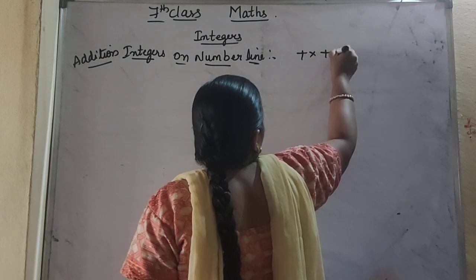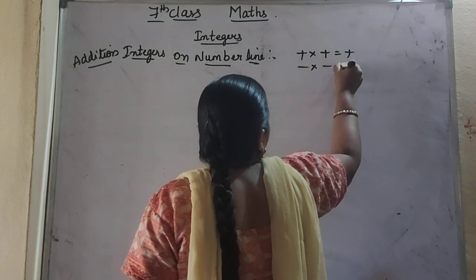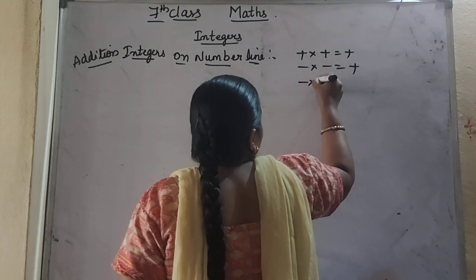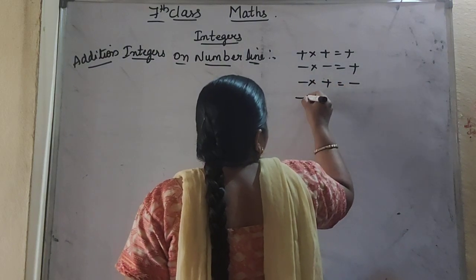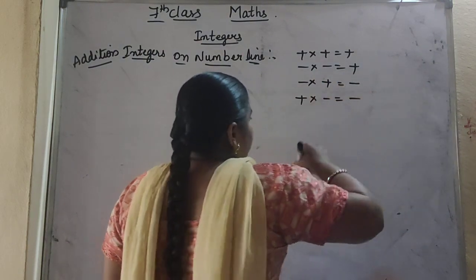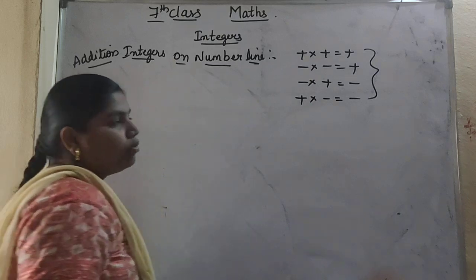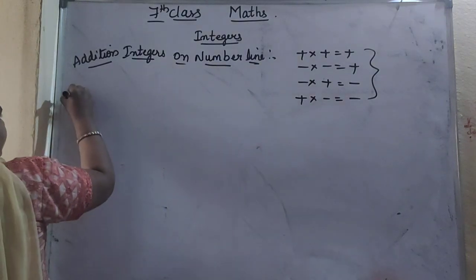Plus into plus will be equals to plus. Minus into minus will be equals to plus. Minus into plus will be minus. Plus into minus will be minus. So we are going to use these signs. Okay. So one more example we will take.